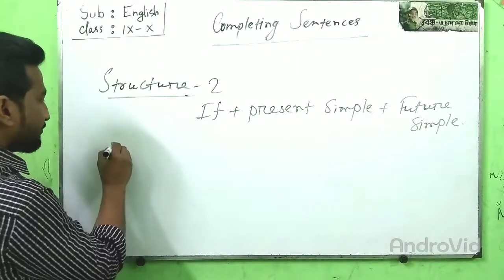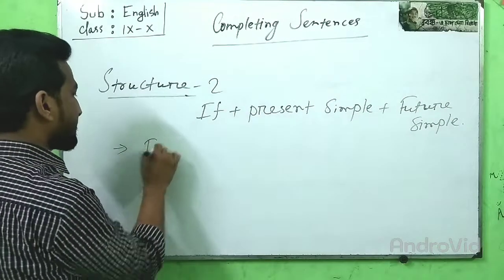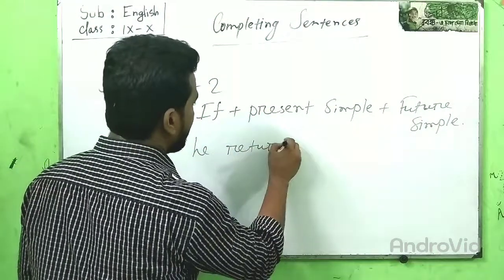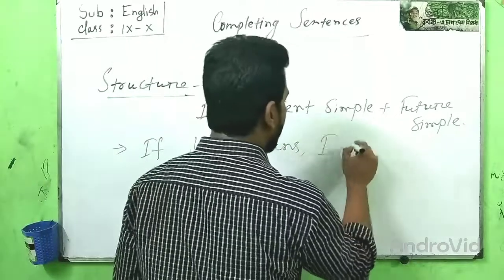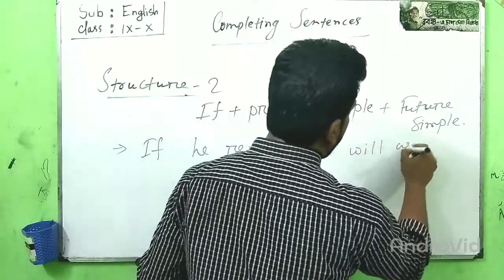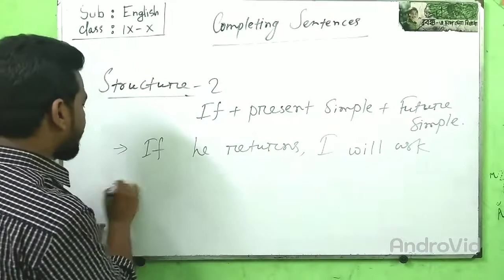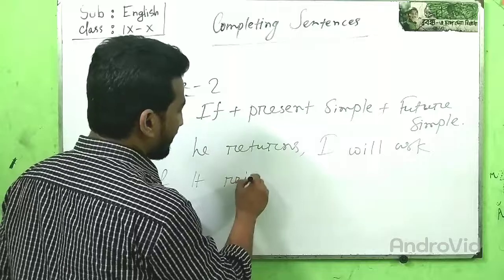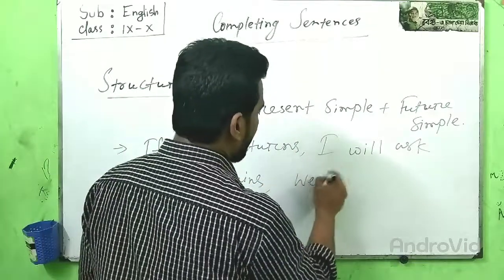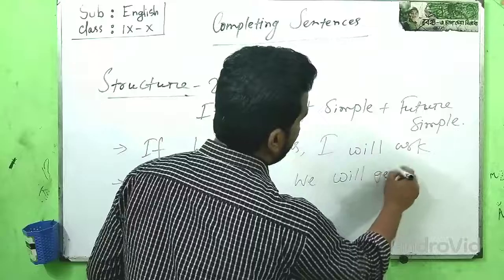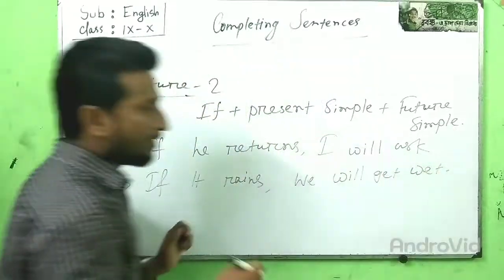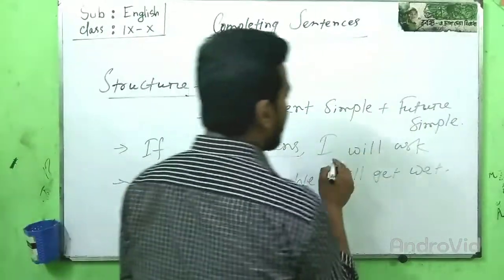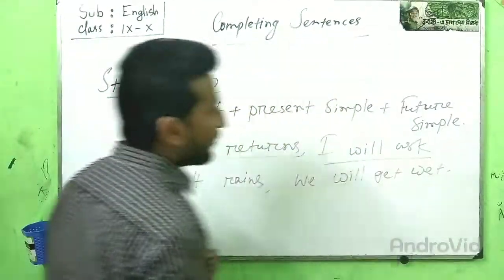For example, if he returns, I will ask. If it rains, we will get wet. Here, the first clause is in simple present and the other clause, or main clause, is in future simple.